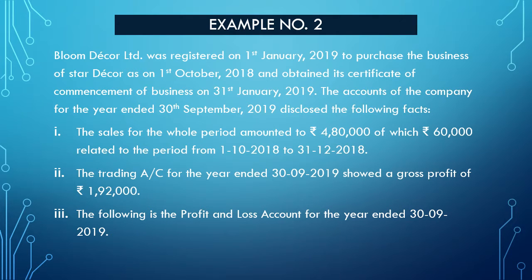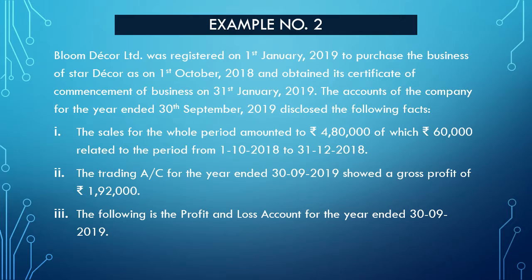So, this is example number 2. Bloom Decor Limited was registered on 1st January 2019 to purchase the business of Star Decor as on 1st October 2018. So it was registered on 1st January 2019 and the business was purchased on 1st October 2018, and it obtained its certificate of commencement of business on 31st January 2019.